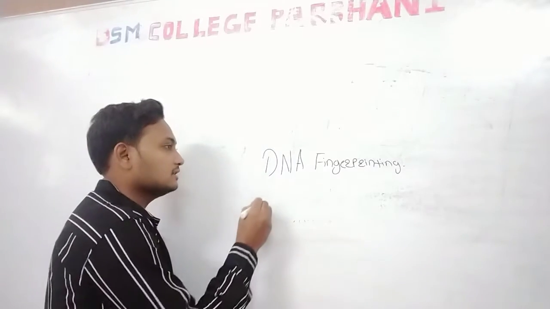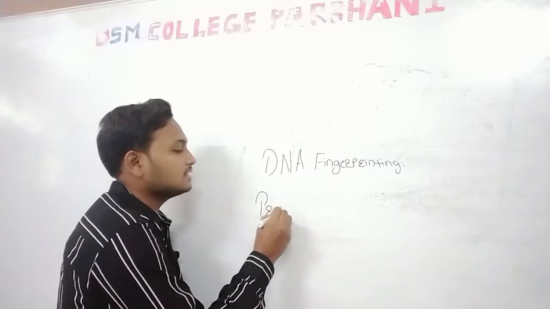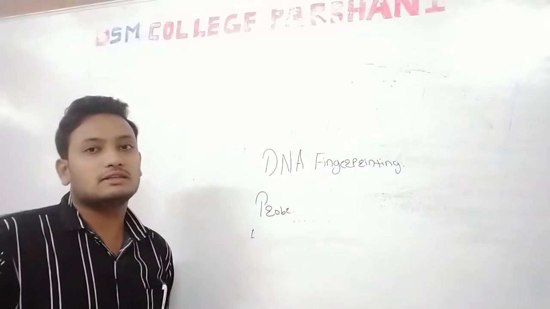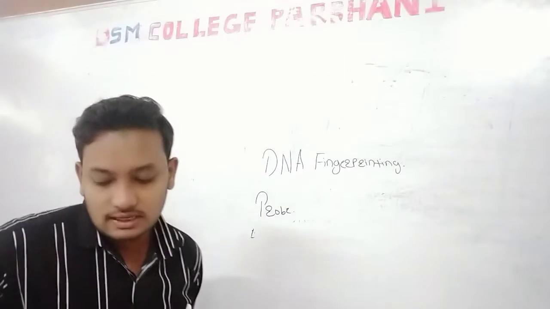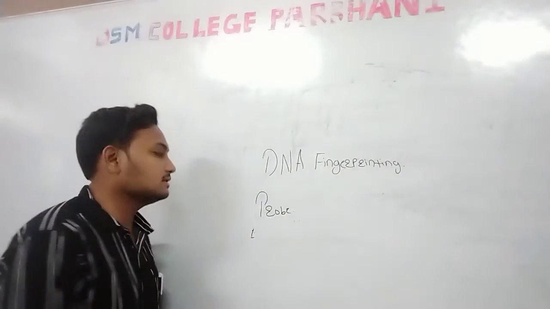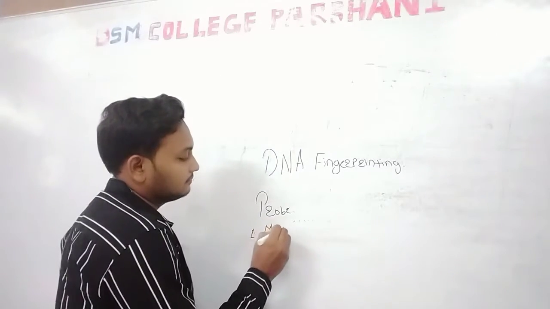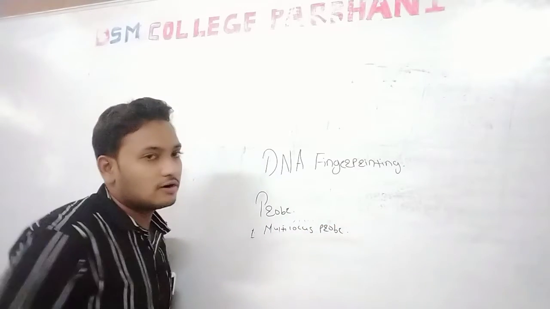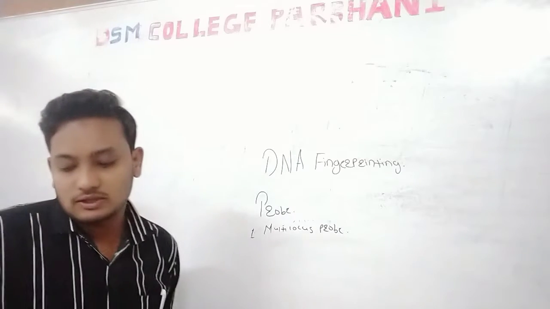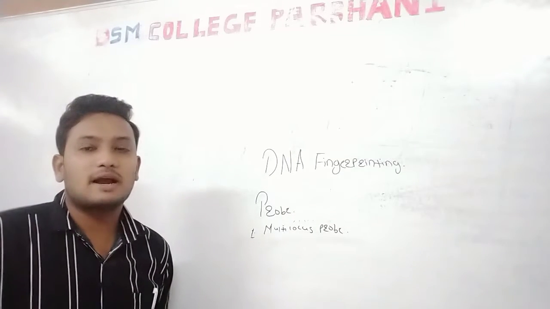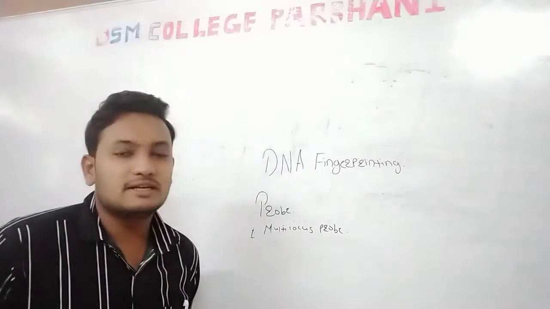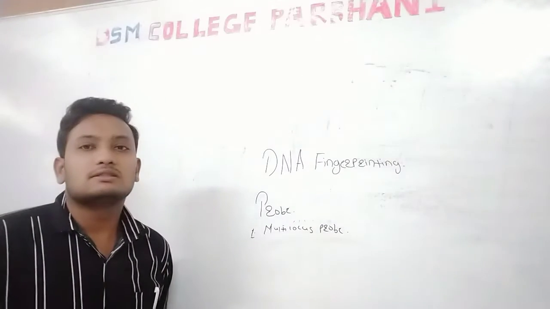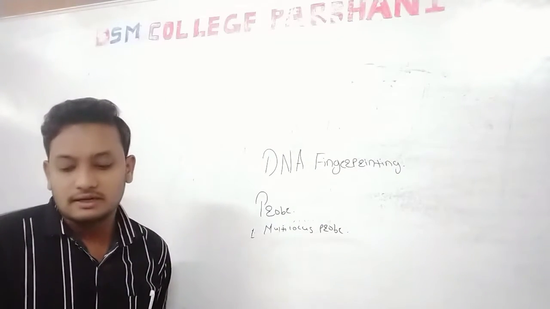Another important point for DNA fingerprinting is the probe designing. Two different types of probes are used in distinguishing the sample: multilocus and single locus probes. Multilocus probe: according to its meaning, multilocus probes have multiple binding sites on the repeated sequences. It means it produces more bands, repeated bands binding to the repeated sequences in the DNA.